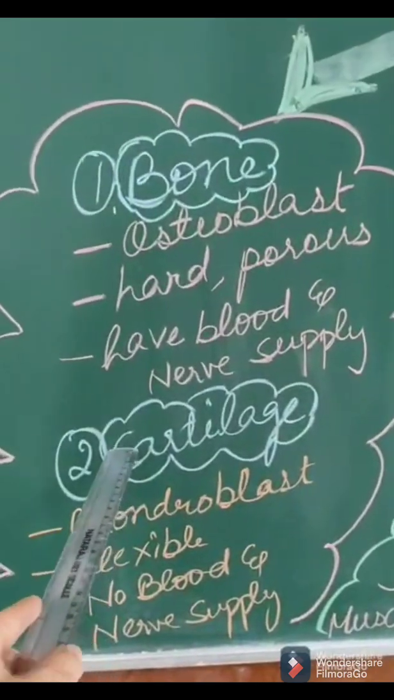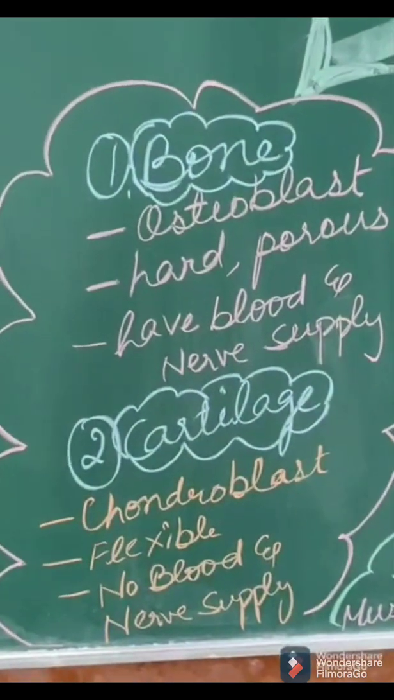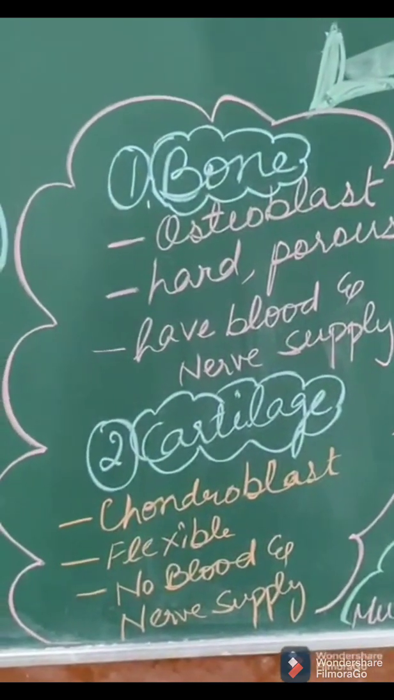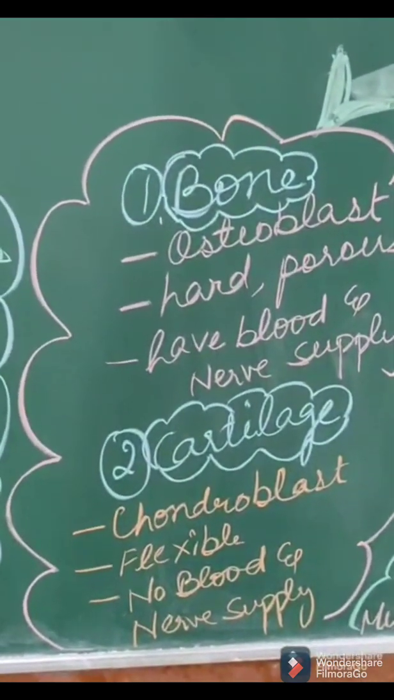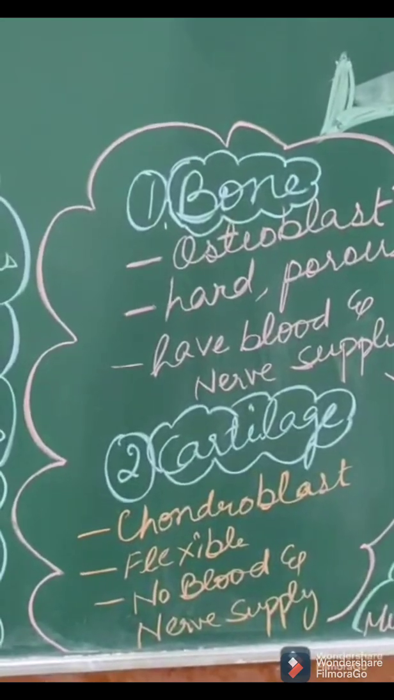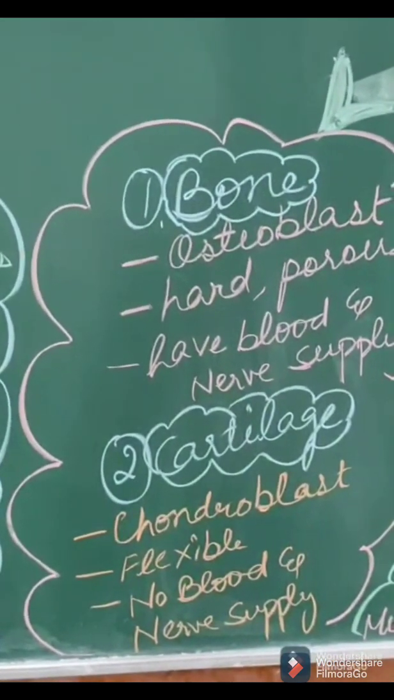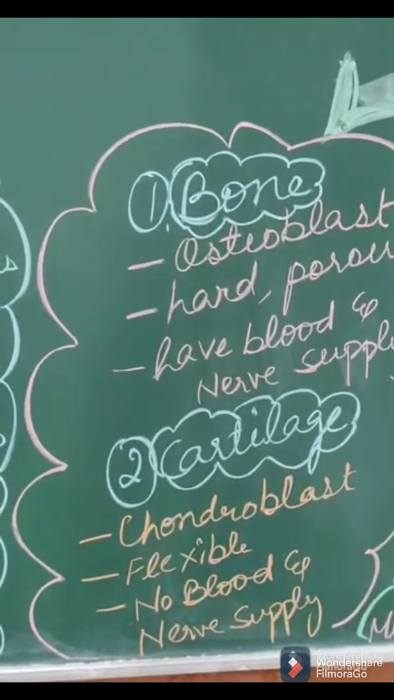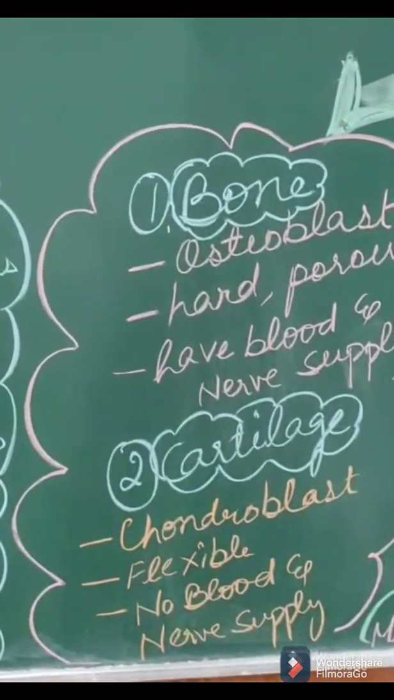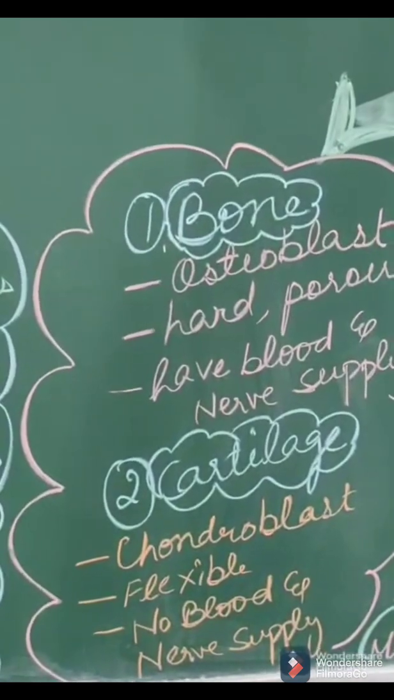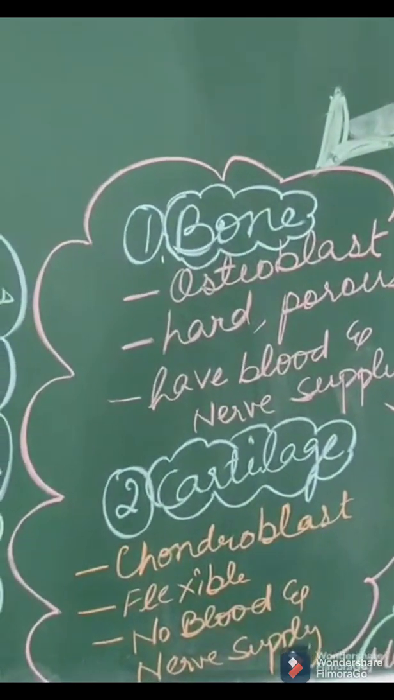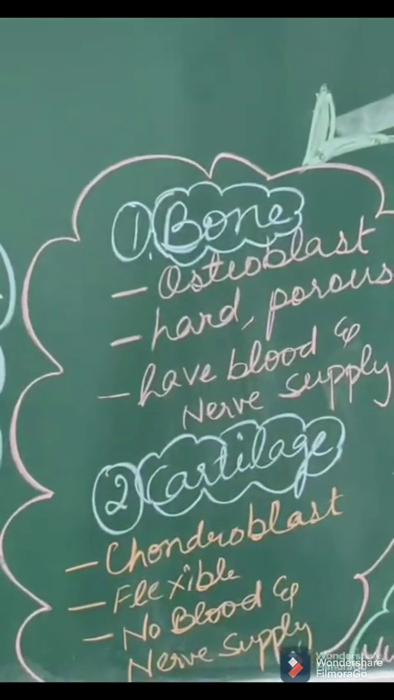Right? In cartilage, cartilage is made up of chondroblasts. Chondroblast means cartilage cell. So cartilage is flexible, but inside cartilage there is no blood supply and no nerve supply. The tip of your nose or your external ear all have cartilage inside it. So this is the reason you can bend your ear easily, right?